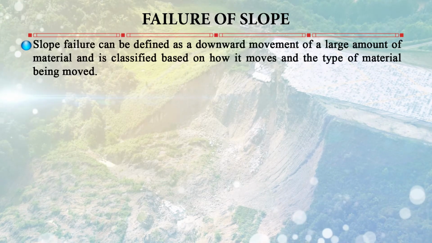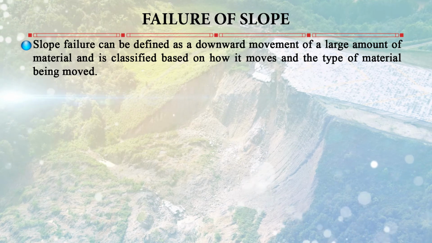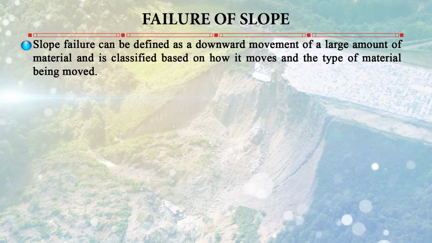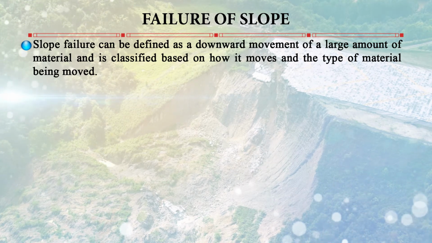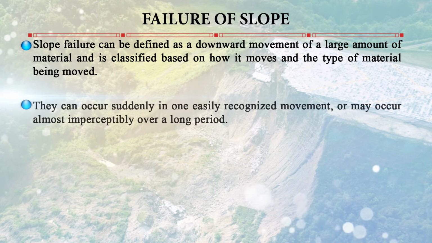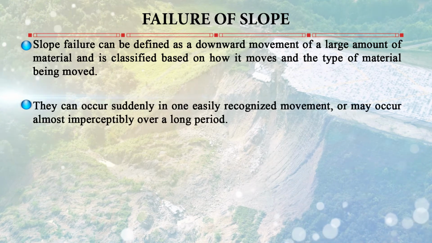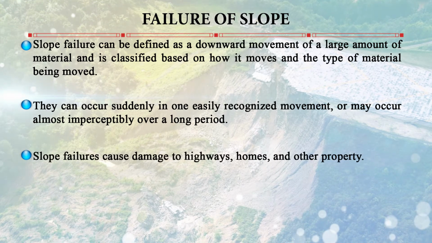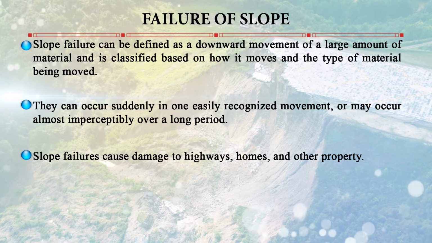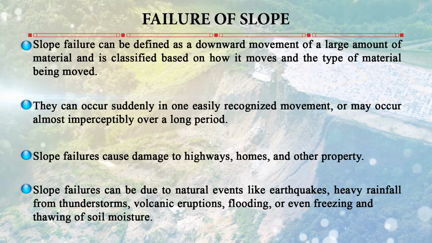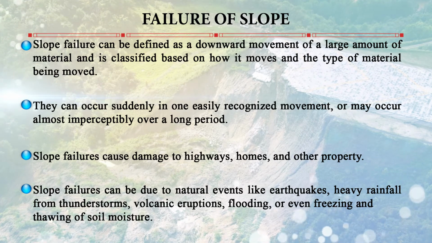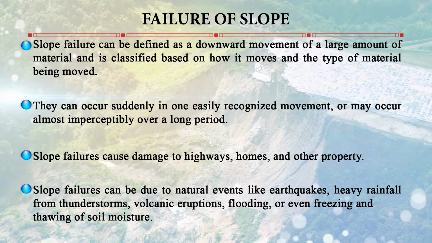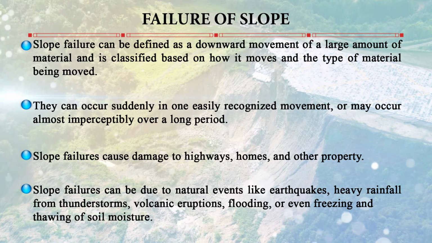Now, what is slope failure? Slope failure can be defined as the downward movement of a large amount of material and is classified by how it moves and the type of material, that means the manner of movement and the kind of material involved. They can occur suddenly in one moment, or it may take a long period for them to occur. Slope failures can damage highways, homes and other property. Slope failures can be due to natural events like earthquakes, heavy rainfall from thunderstorms, volcanic eruptions, floods, or even freeze and thaw of soil moisture.